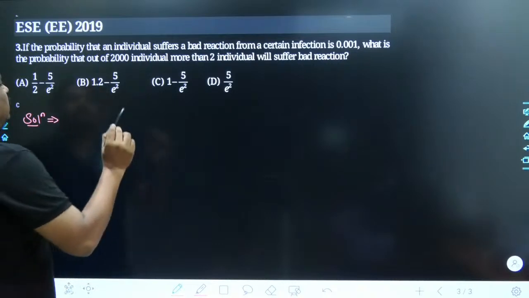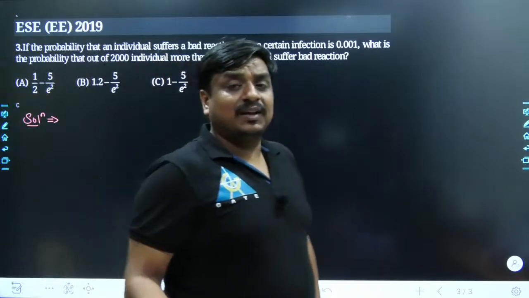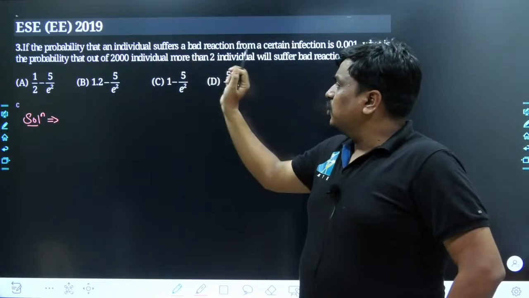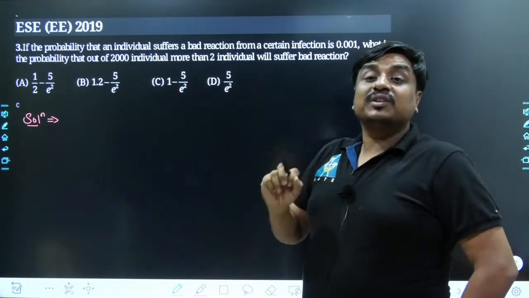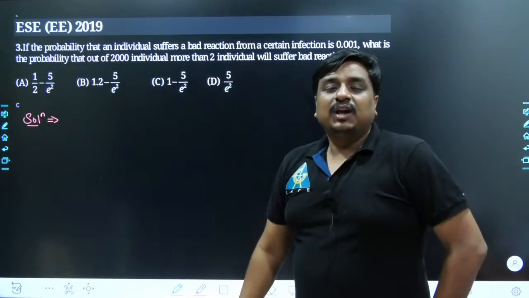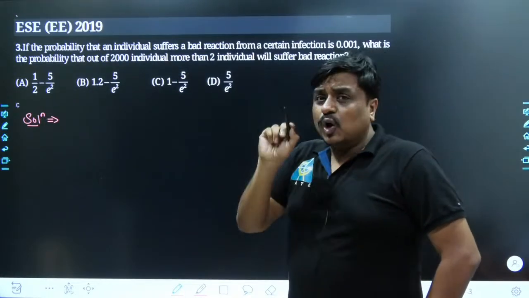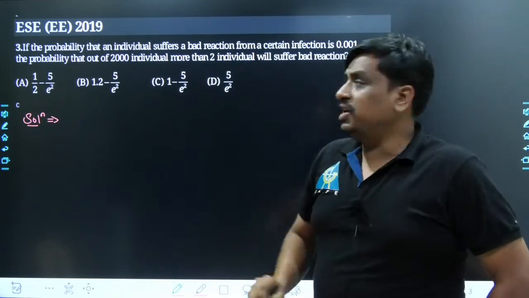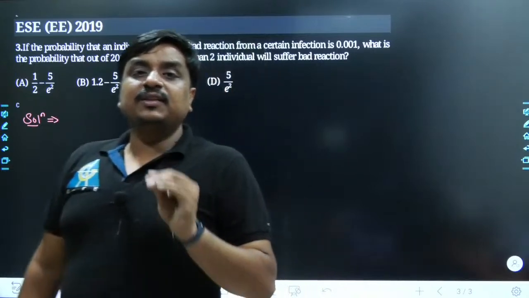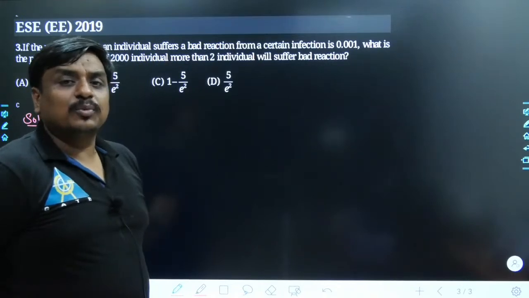My dear friends, may I know what is the size of the sample space? How many times is the same experiment repeated? Obviously that is 2000. And the number of successes which we want is more than 2. That means it would include 3, 4, 5, 6 and go till 2000. And if you talk about the success probability in each individual trial, you'll get to know it's almost rare. The success probability is almost rare, my dear friends.